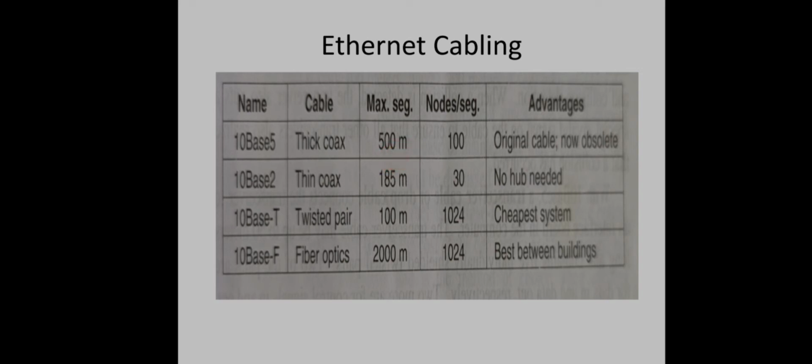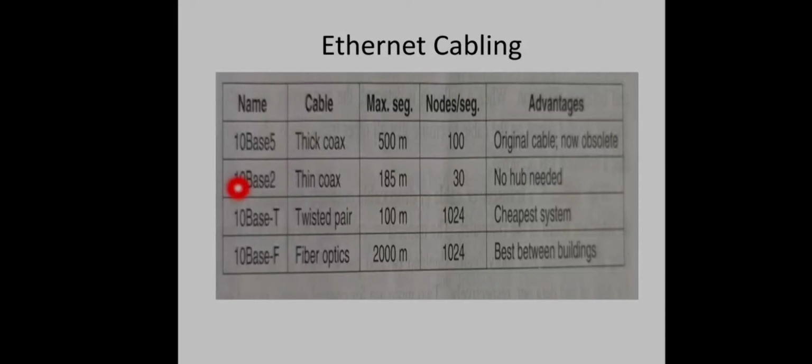Okay, and as you know, 2 different types of transmissions are there. One is baseband transmission, and the second one is broadband transmission. In the case of baseband transmission, some digital signaling will be used, right? Digital encoding schemes like Manchester, differential Manchester encoding scheme. So such things will be used, and the entire cable bandwidth will be used for a single signal at a time. So frequency division multiplexing is not possible in case of baseband, and usually this is used in bus topologies and all. So here in case of Ethernet also, baseband transmission is used.